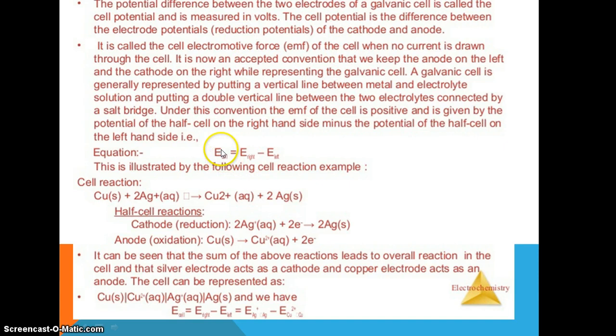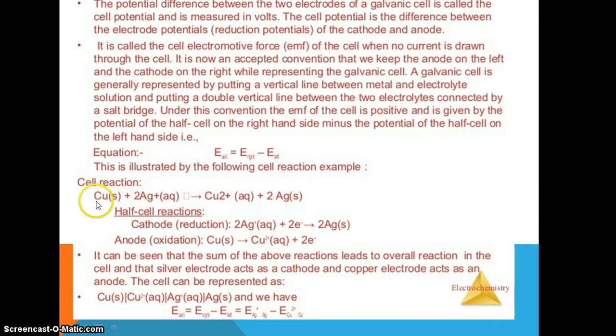So we can write the EMF of the cell as E cathode minus E anode.